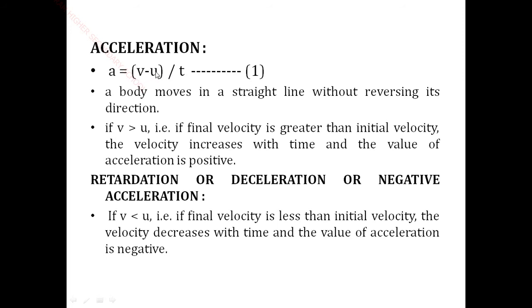So 5 minus 10 means value is minus 5. Minus pannona enna kedaikum, minus 5 by time 5. 5 cancel பண்ணா என்ன வரும், remaining a is equal to minus 1. அப்ப a is equal to minus 1, so minus 1 meter per second square. That means the deceleration is 1 meter per second square அப்படி சொல்லலாம்.